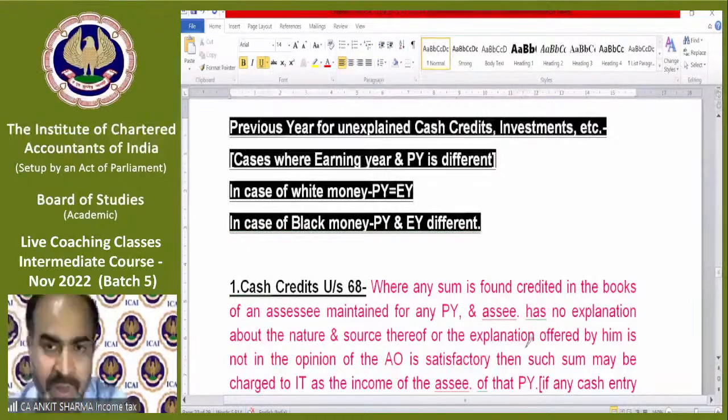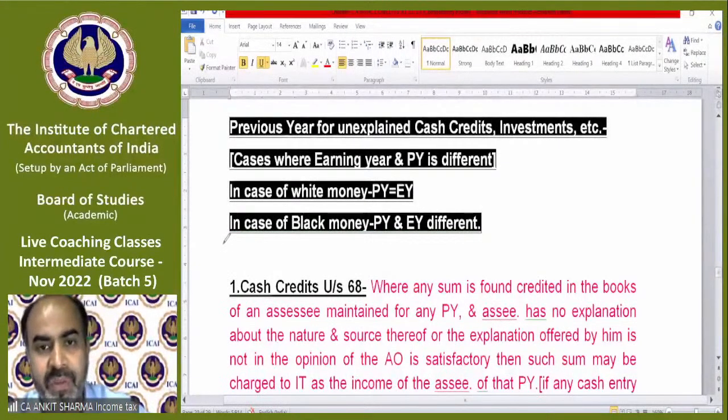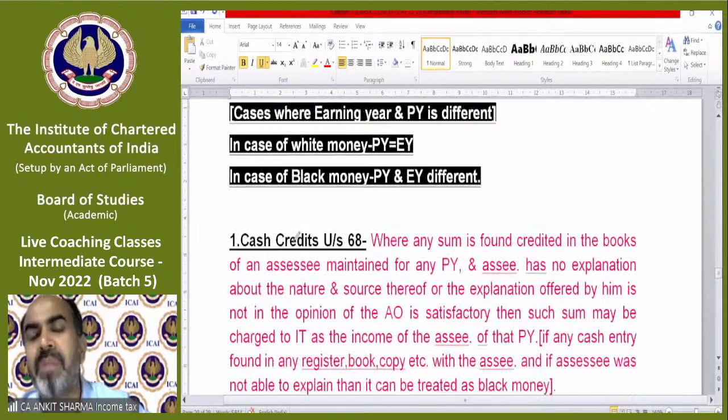Previous year for unexplained cash, credit, investment, etc. Whatever is unexplained, it's a single answer. What will be the previous year? The year in which the department comes to know is your previous year. Simple. These are cases where earning year and previous year are different. White money: previous year is equivalent to earning year. In case of black money, previous year and earning year are different.